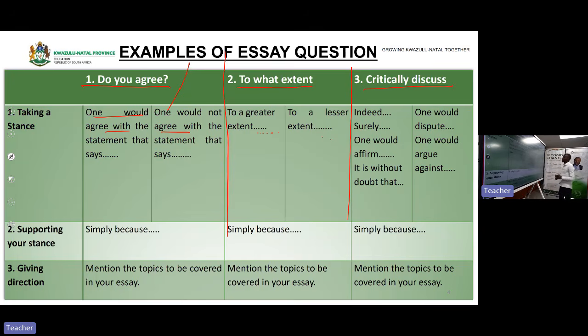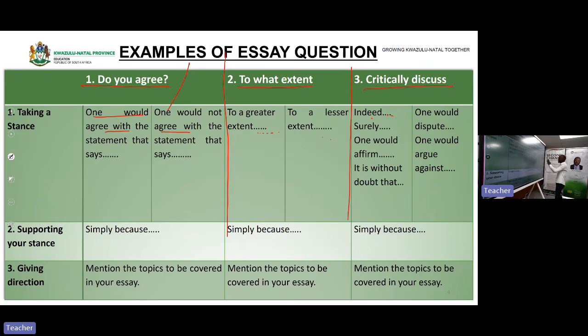In a critically discuss, if you are agreeing with what is being said, because you are critically discussing the statement that they will have given you, you will use these words when you start. You will say indeed and bring back the statement. Surely, that shows that you are in support of the statement. Indeed, then you contextualize, bring back the statement. Or surely, or one would affirm, or it is without doubt.